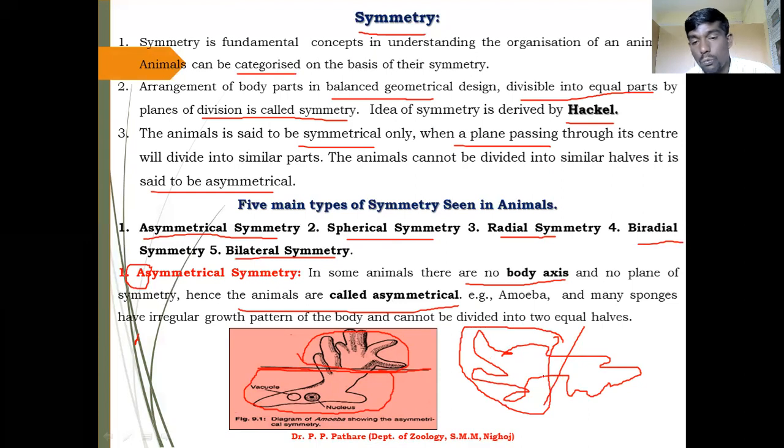These are not equal, they are not similar to the second part. So these are called asymmetrical animals. समझ में आ रहा? Asymmetrical symmetry.